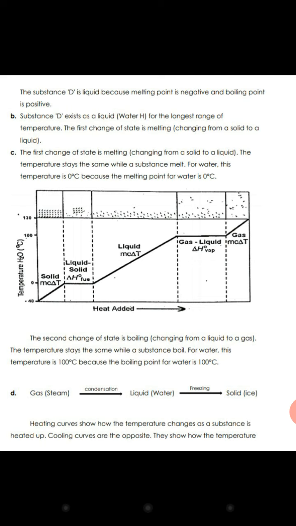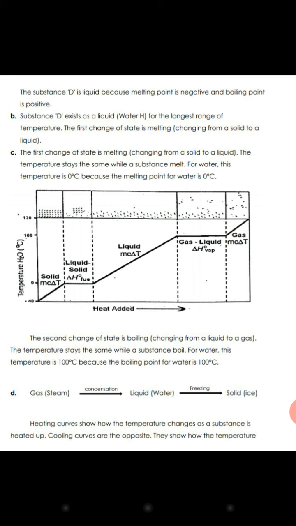You can see the gas is converted into the liquid, that is condensation. The steam is converted into water and then water freezes to give you what? Solid ice. Heating curves show how the temperature changes as a substance heats up. Cooling curves are opposite. When we heat, it gives one result, and when it cools down, what will happen?